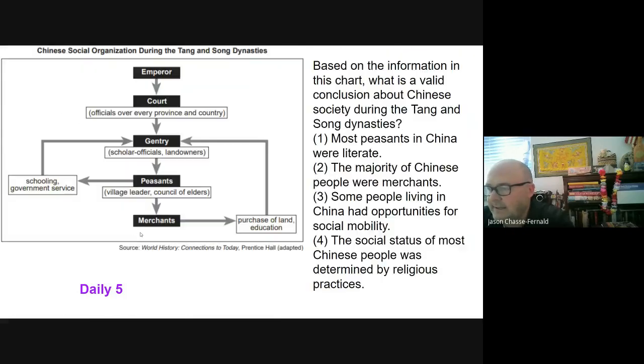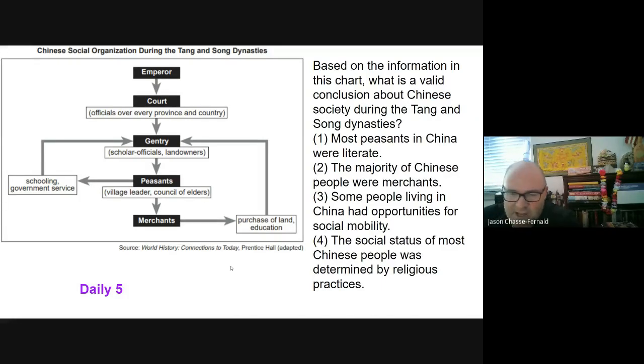All right. And I think this might be the last question. Based on the information in this chart, what is a valid conclusion about Chinese society during the Tang and the Song dynasties? Take a few minutes and think about these options. Hopefully you got the answer to be 3. Some people living in China had opportunities for social mobility. And of course, in class, we discussed quickly what are 2 ways in which social mobility existed in China.